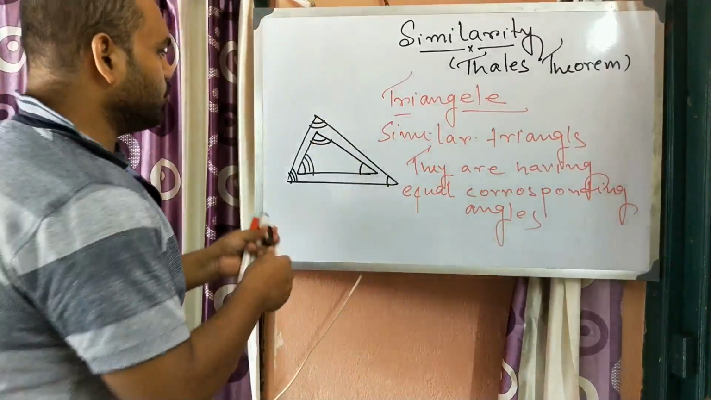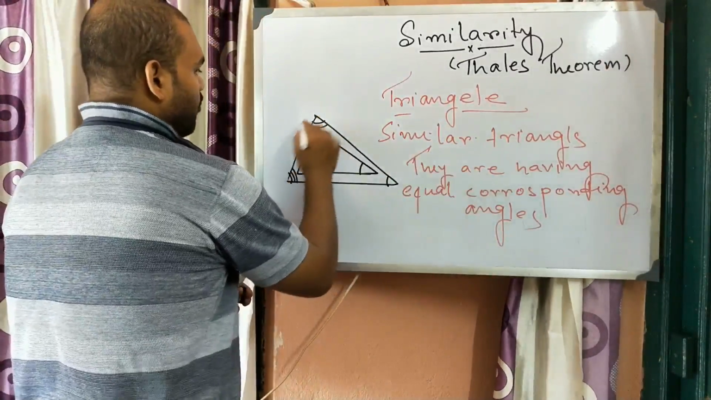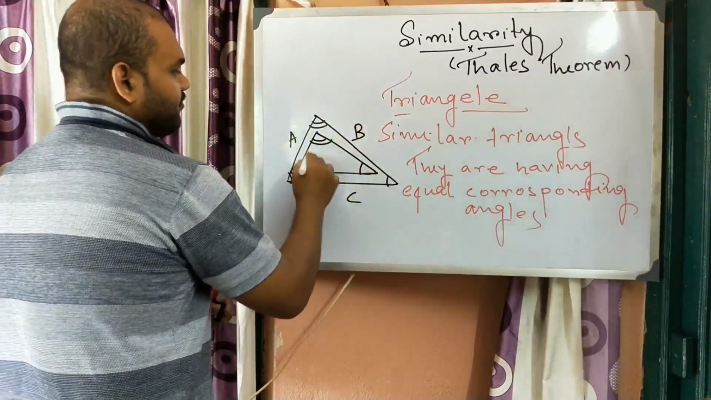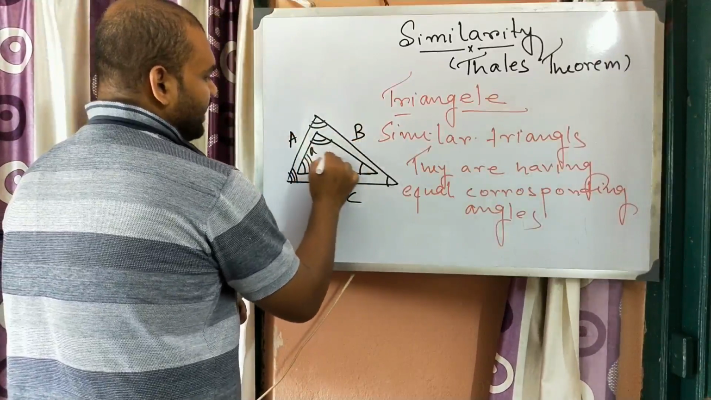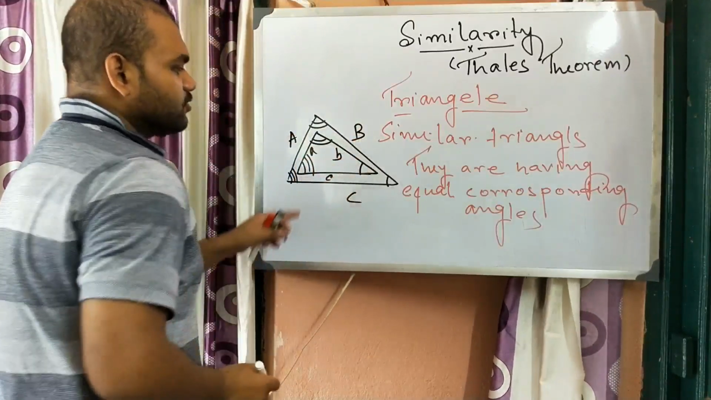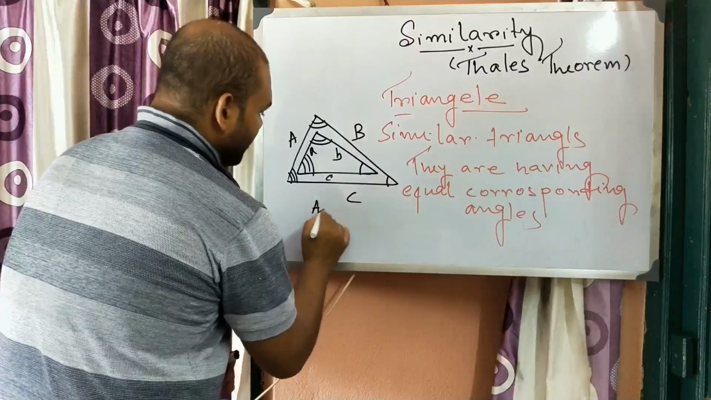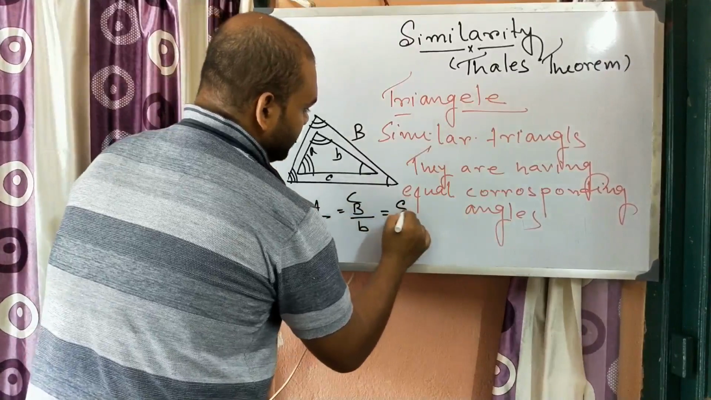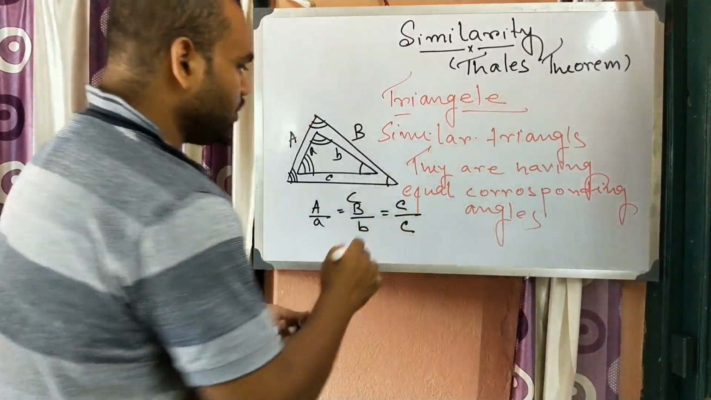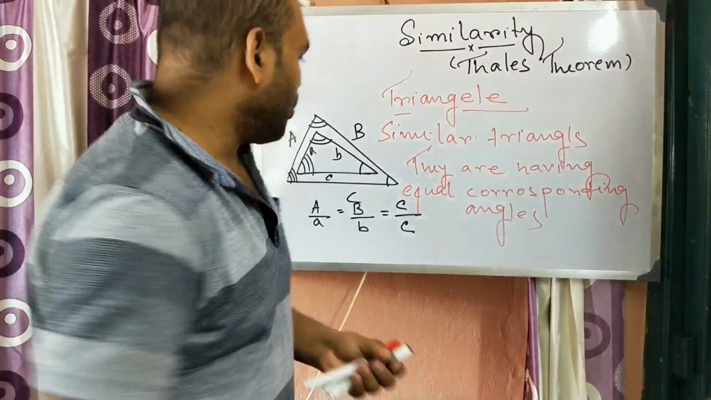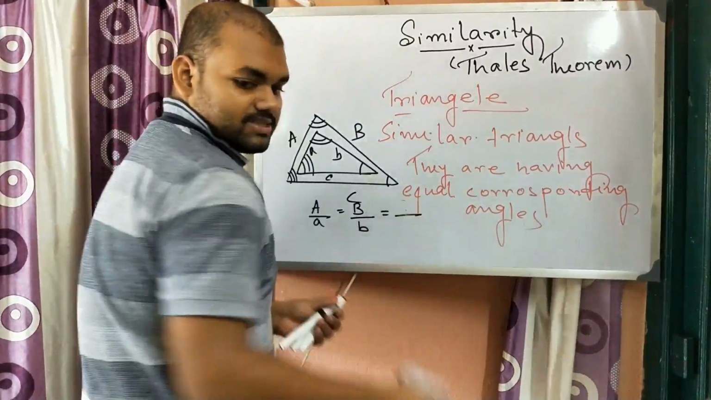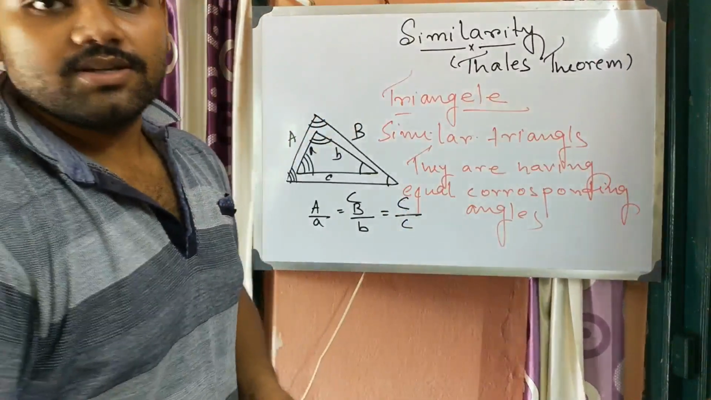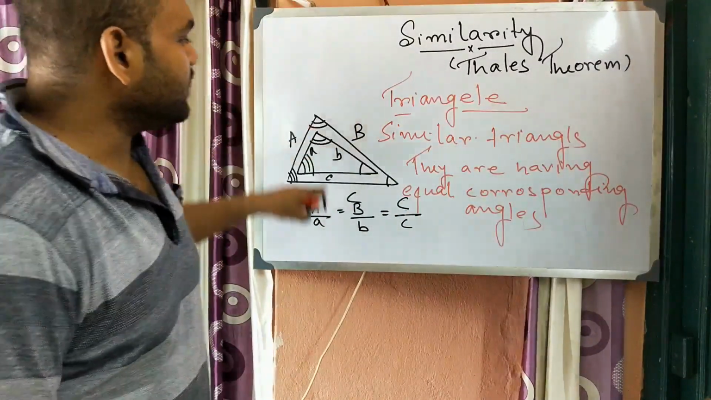Same ratio means, suppose for this bigger triangle, this side is capital A, this side is capital B, and this side is capital C. And for this smaller triangle, this side is small a, this side is small b, and this side is small c. So for similar triangles, A by a is equal to B by b, which is equal to C by c. So this is the similarity of triangles.